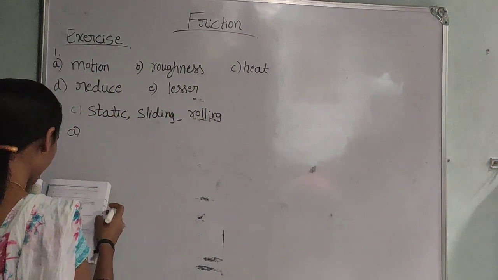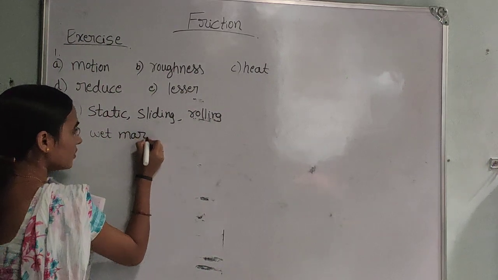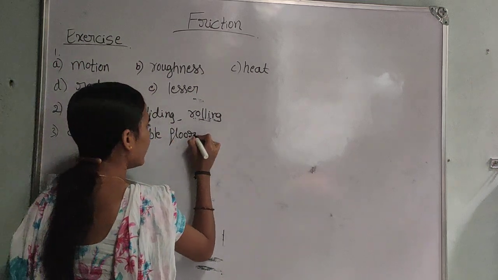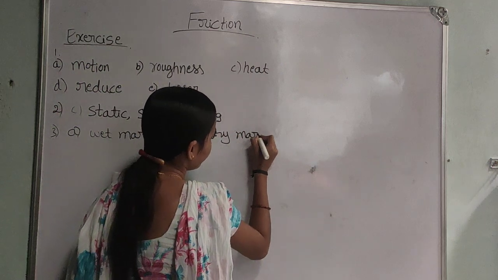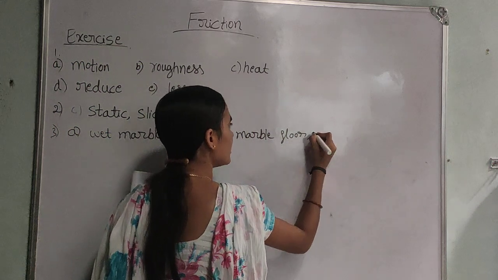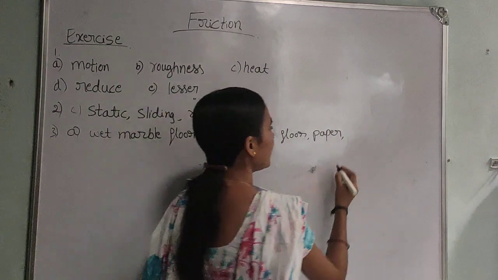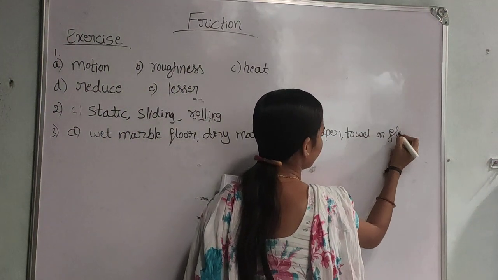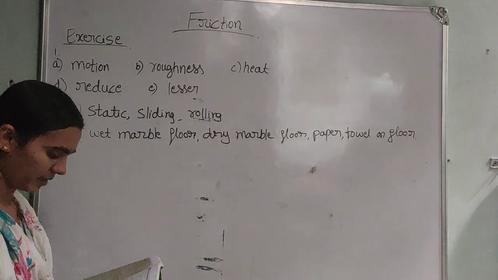So what is option A? Wet marble floor, and dry marble floor, then next newspaper, or simply I will write paper, and then towel on floor. Yes, this is the correct answer for the given question.